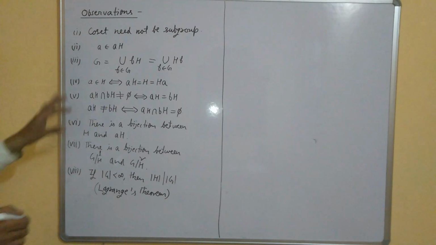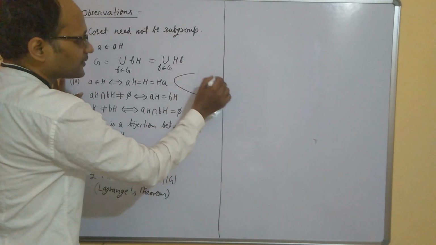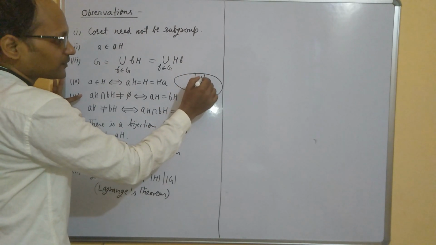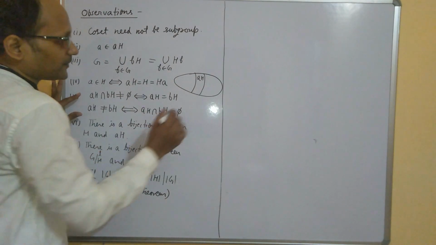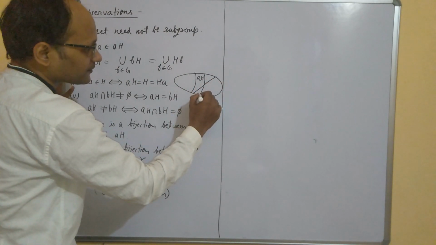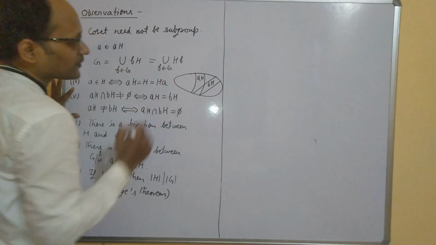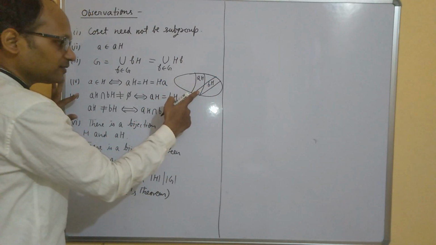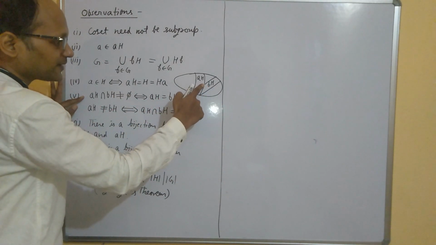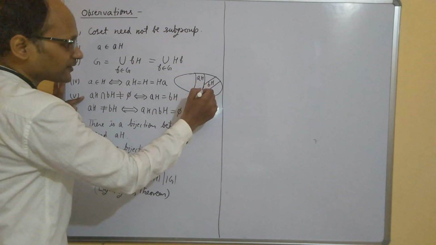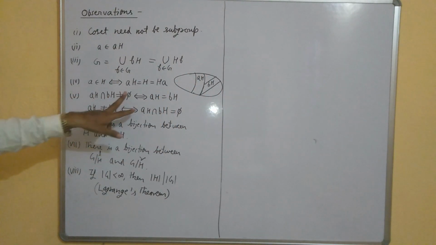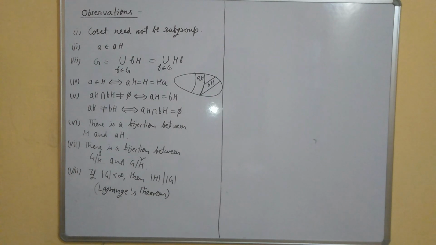So both are logically equivalent, and what it actually means is that suppose this is a group and this is your one coset, suppose this is your coset aH. Then another coset bH will not look like this, because there is something common in aH and bH. So if common, then they are equal. So this is not the case. There will not be any intersection between aH and bH. So if this is aH, then bH will be totally disjoint, or both will be the same. So this is what we mean by this.